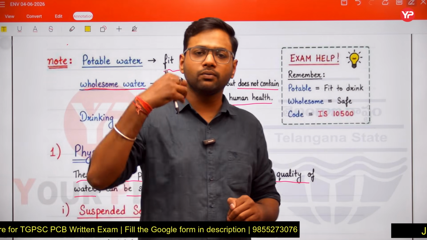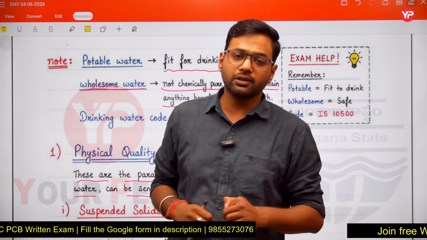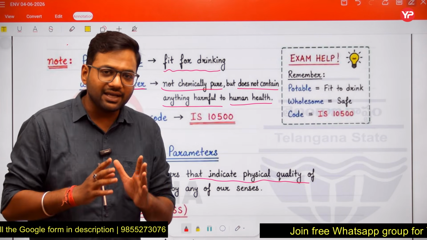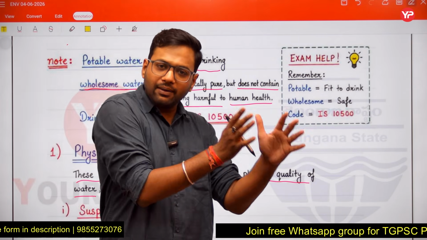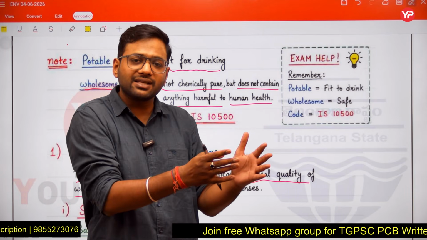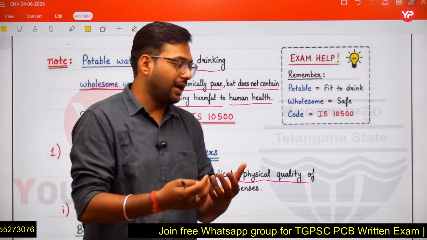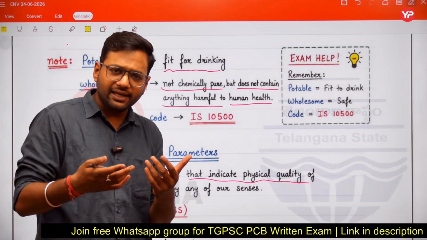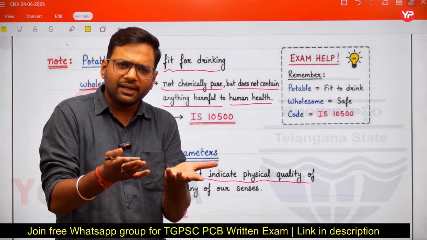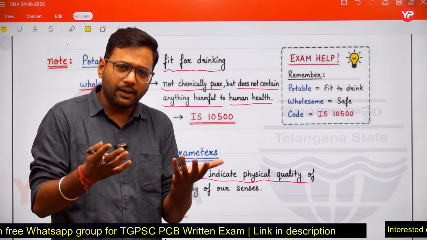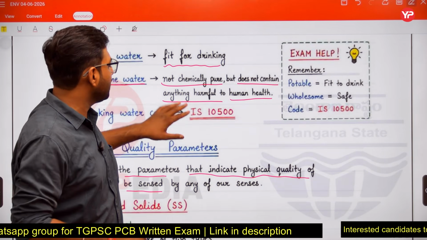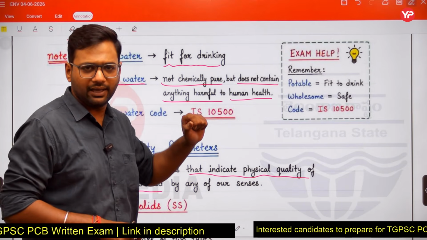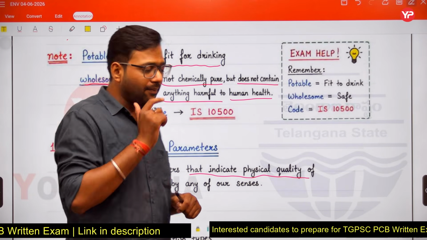That means if you consume this wholesome water, then we are saying wholesome water is not chemically pure, but it does not contain any harmful ingredients or harmful parameters. It does not contain anything that will be harmful for human health, but you can consume that. So just remember these two types of water.